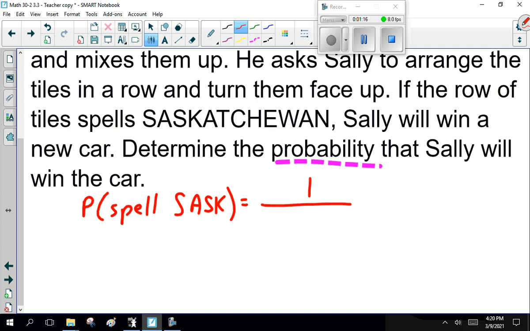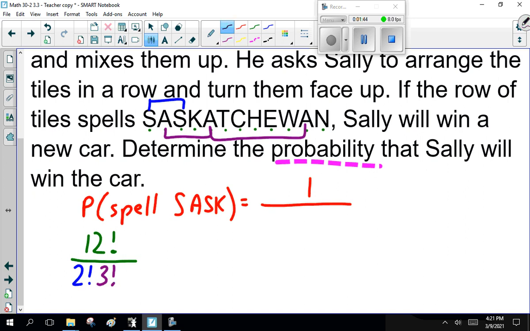Well, there's one way to spell it properly. But how many ways can you arrange the letters in the word Saskatchewan? 1, 2, 3, 4, 5, 6, 7, 8, 9, 10, 11, 12. 12 factorial ways to arrange the letters. And what repeats do we have? We have one pair of S's. We have a triple of A's. One K, one Q, one C, one H, one E. Right. So just 2 factorial, 3 factorial.